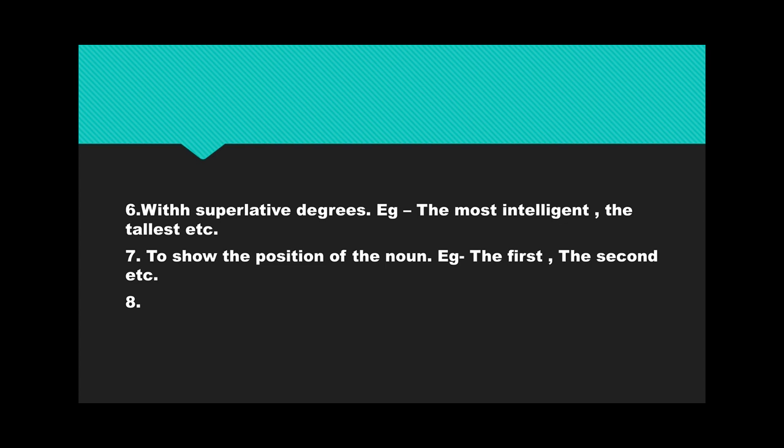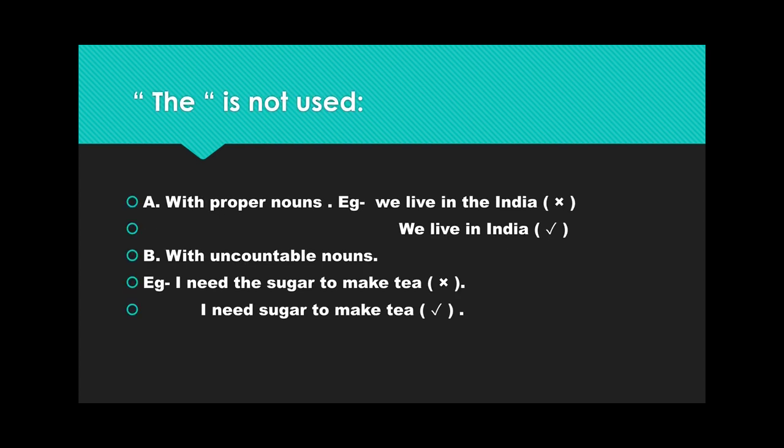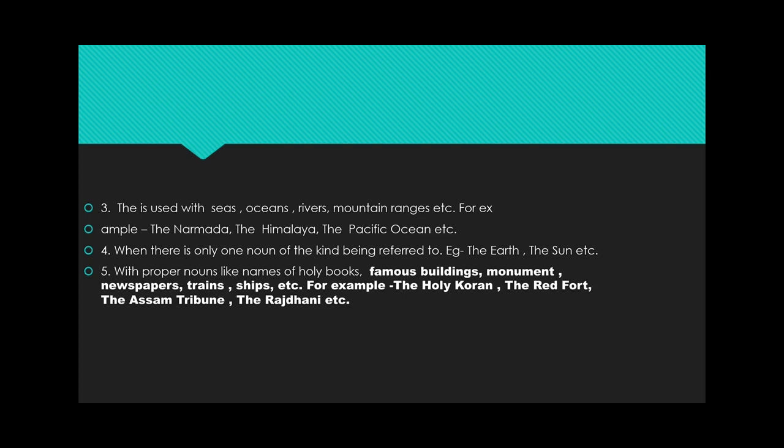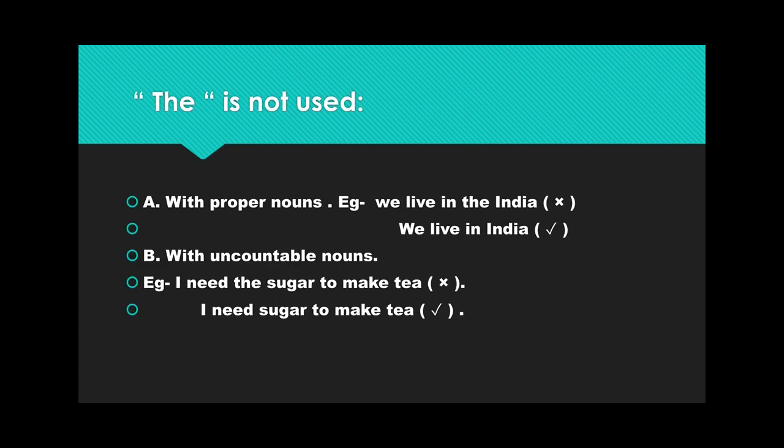Now let me proceed to the next topic, that is where we can't use the article the. Number one is with proper nouns. For example, we live in the India, that is wrong, but we live in India is correct. But why? In earlier rules, we saw that with some proper nouns like holy books, famous buildings, monuments, newspapers, we can use the article the. But there are some proper nouns, like the name of a country, where we can't put the before it. That's why we live in the India is incorrect, but we live in India is correct, because we can't put the before the name of a country.